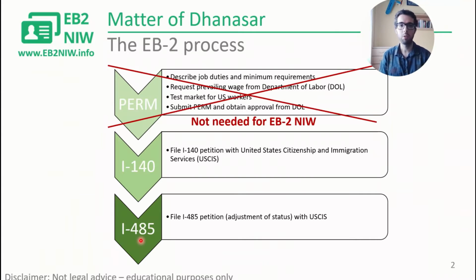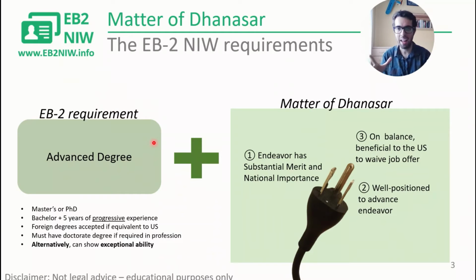But for EB2 NIW, you can self-petition, you don't need a company, so you're asking the US government to waive this first step of the process. And in order for you to get approved, you have to fulfill more requirements than an overall EB2 green card. This is a very high-level summary of what EB2 NIW is.